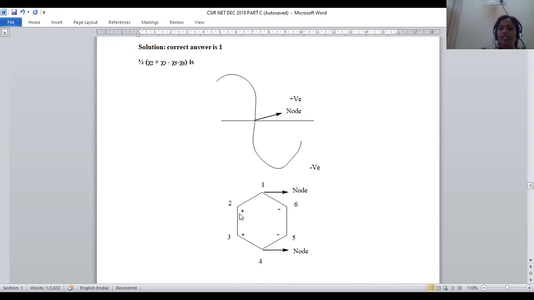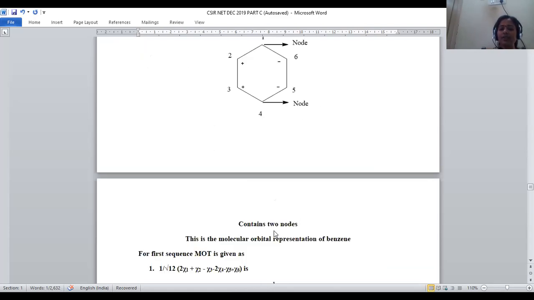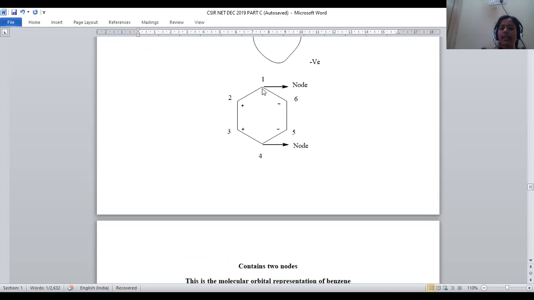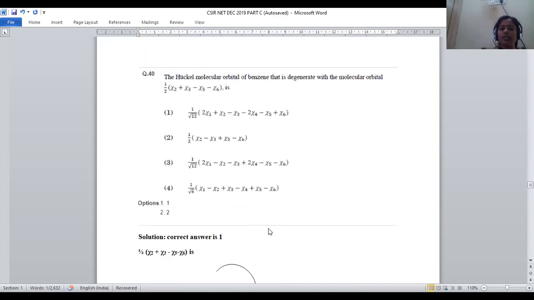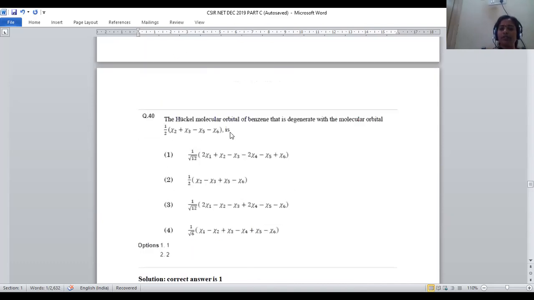Whenever positive is there, there is a bonding interaction; negative also gives a bonding interaction. In the case of this one, the possible nodal planes are at the 1st and 4th positions. So 2 nodal planes exist in this molecule. So for the given example, we have 2 nodal planes. Now these 2 nodal planes should be matched with any one of the 4 options given here. Let us go one by one.